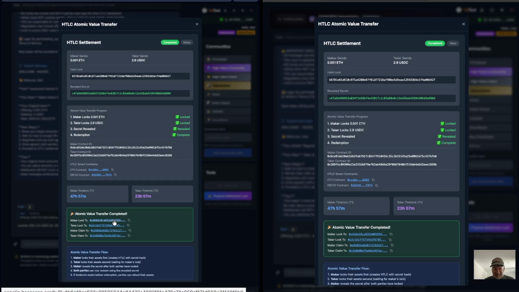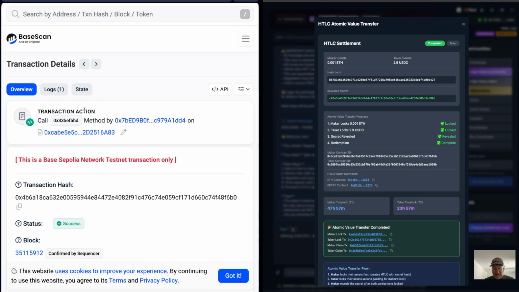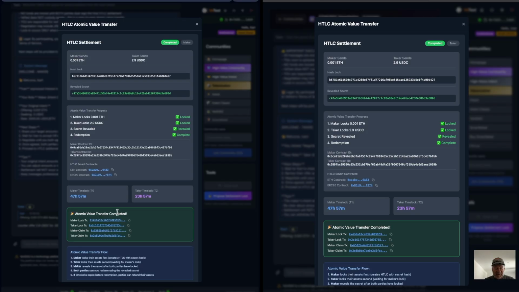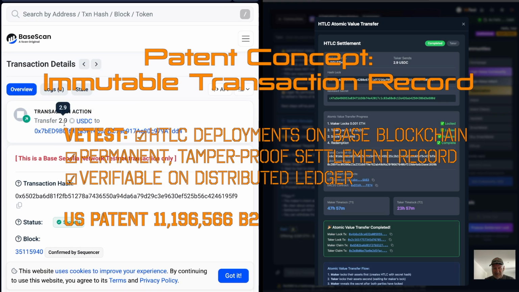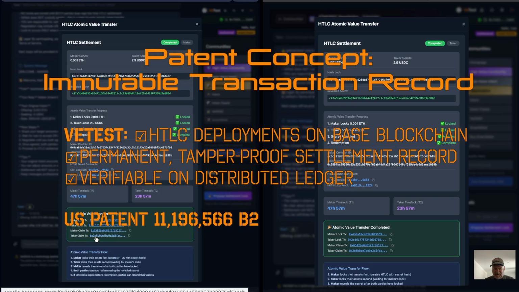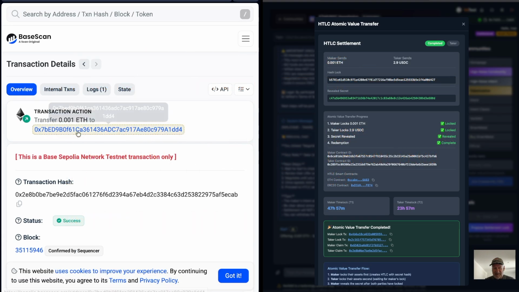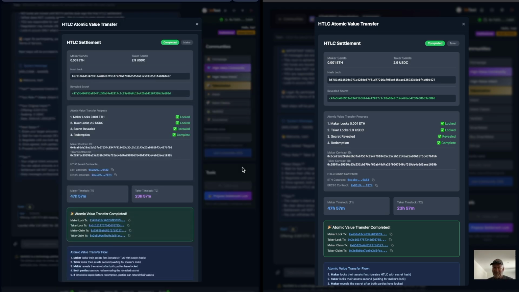And once both sides did that, the maker did his as well, right? He submitted his. So now they were able to actually claim that transaction. And so here we see Carl claiming the 2.9 USDC. And the final one here is Ivan, the taker, claiming the 0.001 ETH. And that's it. That's as simple as it is.